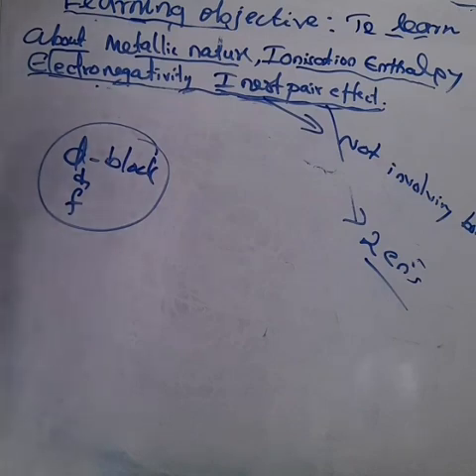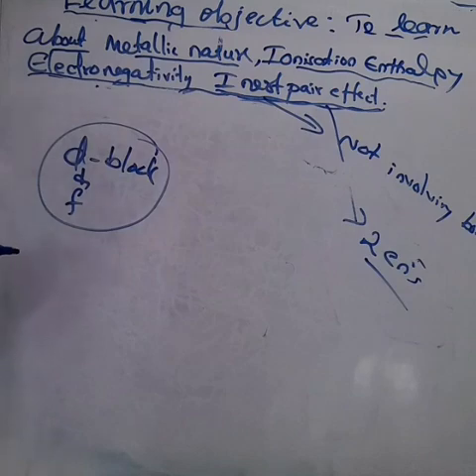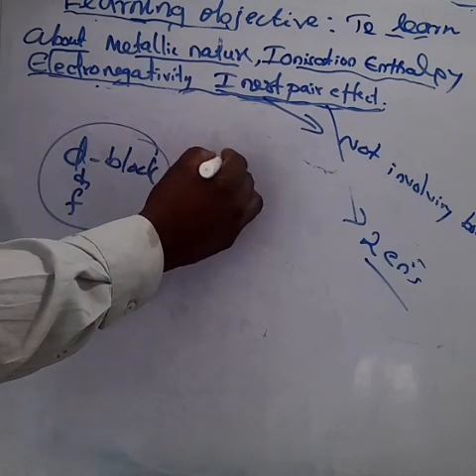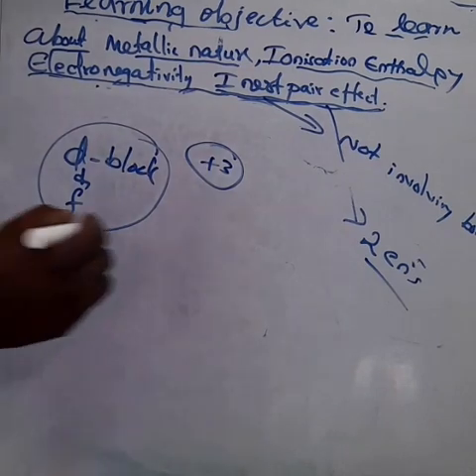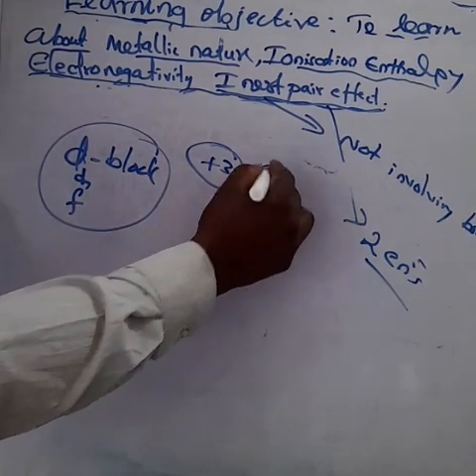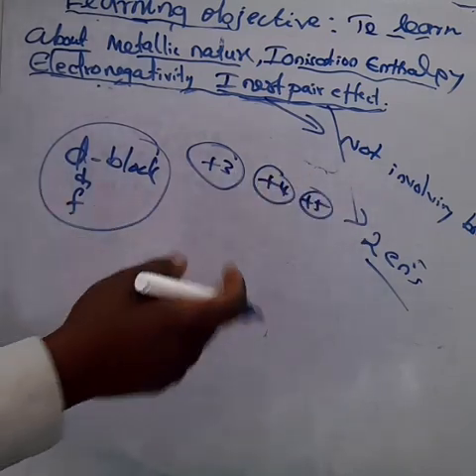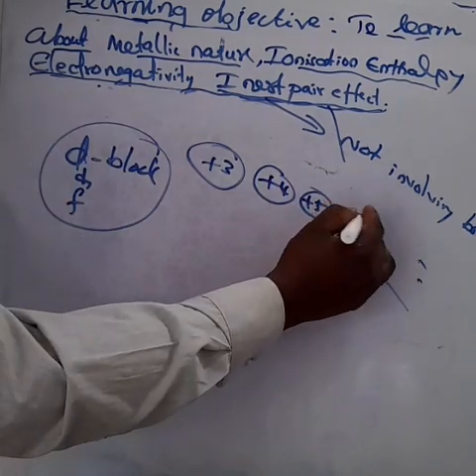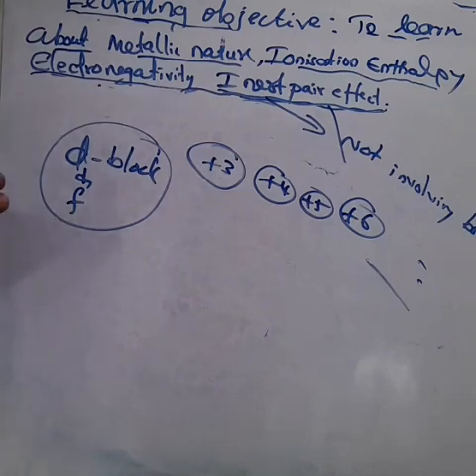Here, as we are taking boron, what is the group oxidation state of boron? +3 oxidation state. What is about the 14th group? It is a +4 oxidation state. What is about the 15th group? +5 oxidation state. What is about the 16th group? +6 oxidation. Like that they are increasing. Am I right? So each one has some variable oxidation state. So my dear children, what is the explanation here?